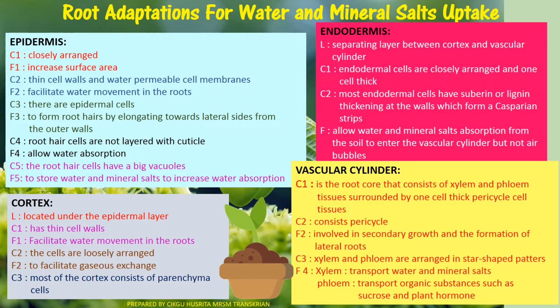This was already discussed in the second chapter. Xylem and phloem are arranged in a star-shaped pattern. Xylem transports water and mineral salt from the soil water, while phloem transports organic substances such as sucrose and plant hormones.